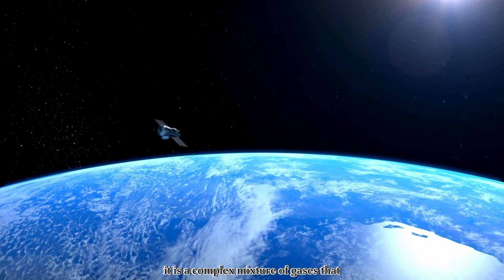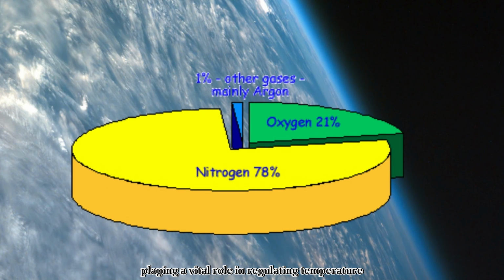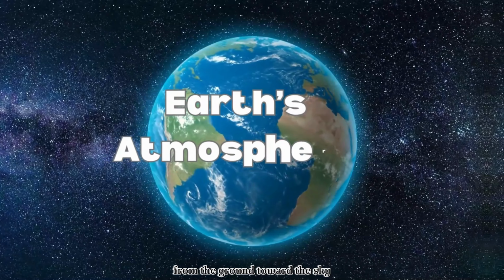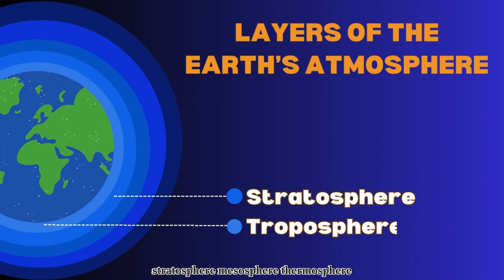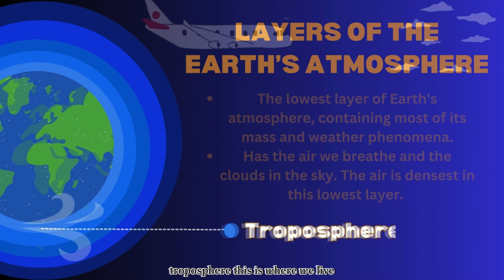It is a complex mixture of gases that envelops our planet, playing a vital role in regulating temperature, weather patterns, and the overall climate. Earth's atmosphere has a layered structure, from the ground toward the sky. The layers are the troposphere, stratosphere, mesosphere, thermosphere, and exosphere.